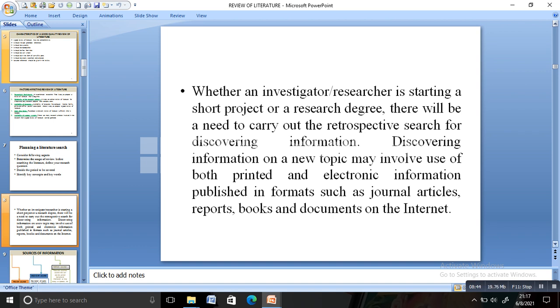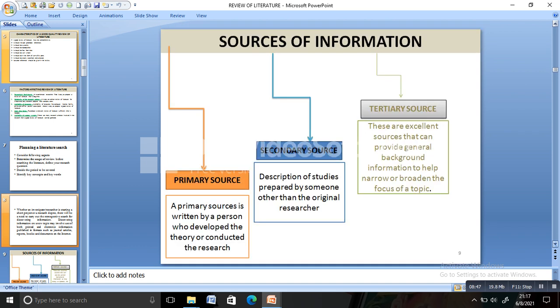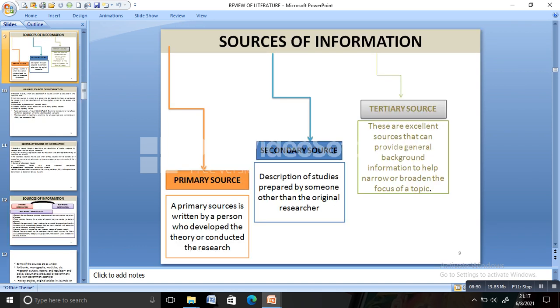Coming to the sources of information for a review of literature, we have primary source, secondary source, and tertiary source. So there are differences between primary, secondary, and tertiary sources. What is a primary source? A primary source is written by a person who developed the theory or conducted the research. So if I am doing the work and I have written an article, that is my own work, and that will be the primary source of information. So when the person who developed the theory or conducted the research writes a report or article, that will be the primary source. What is the primary source?